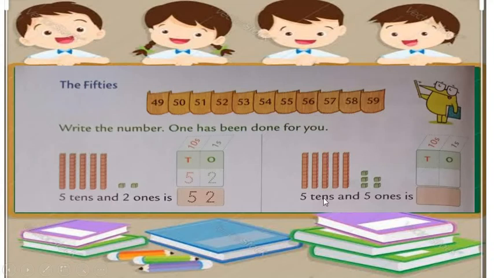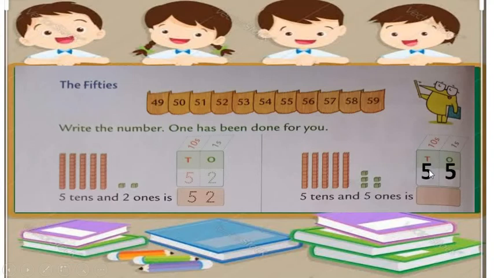Now see what happens next. Here we have 5 tens and 5 ones. Look, 1, 2, 3, 4 and 5. 5 tens and 1, 2, 3, 4 and 5. 5 ones. What does it mean? It means 55.